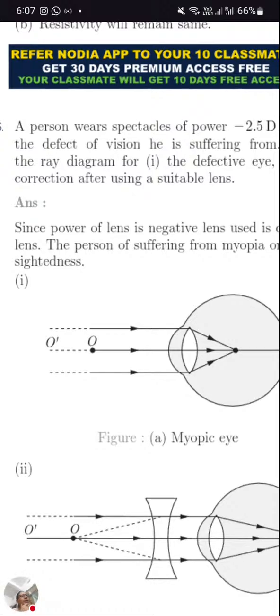Okay, R is proportional to L. R is inversely proportional to cross section area. So R proportional to L, R proportional to 1 by A. If we combine them, R proportional to L by A, R is equal to rho L by A.